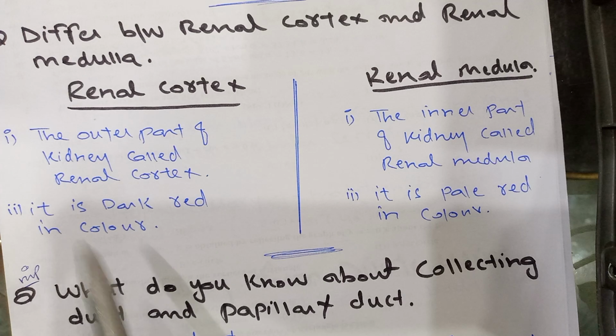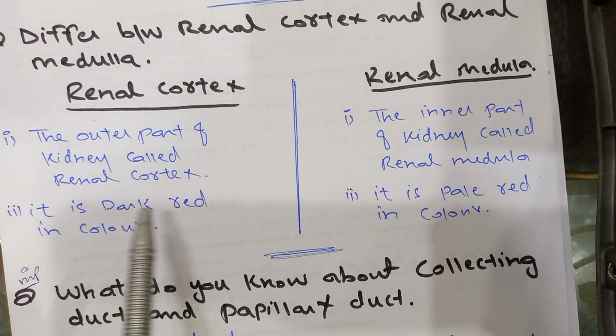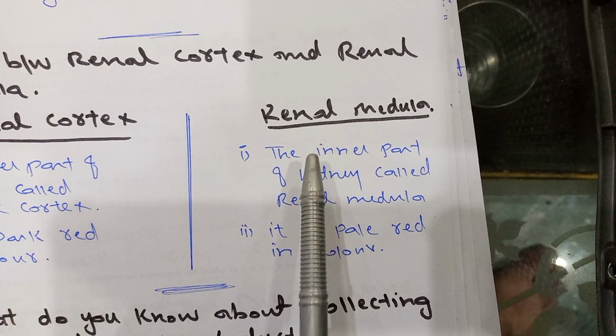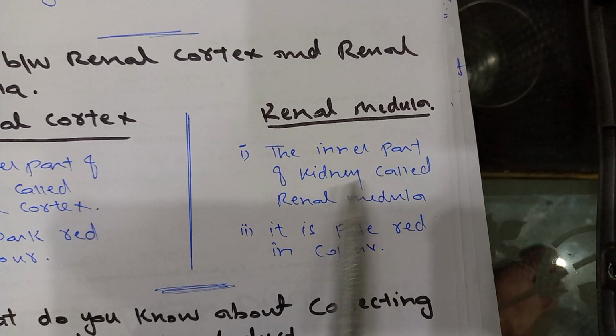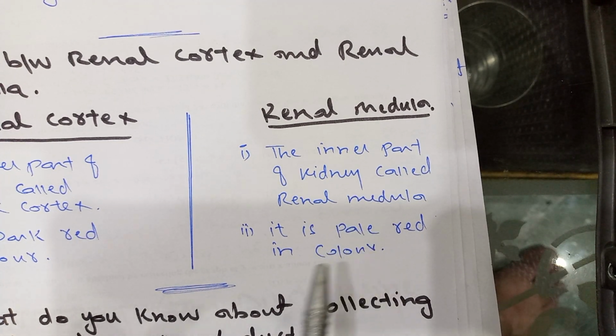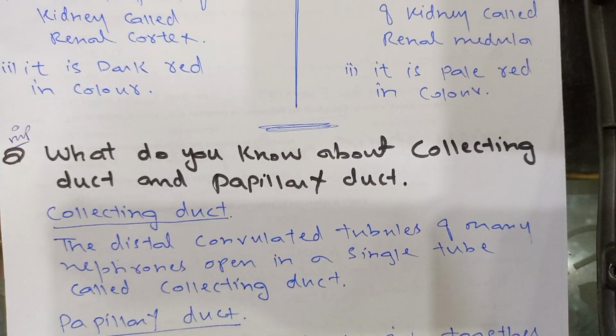Next question. Difference between renal cortex and renal medulla. Renal cortex: the outer part of the kidney is called the renal cortex. It is dark red in color. Renal medulla: the inner part of the kidney is called the renal medulla. It is pale red in color. Remember the colors for MCQs.